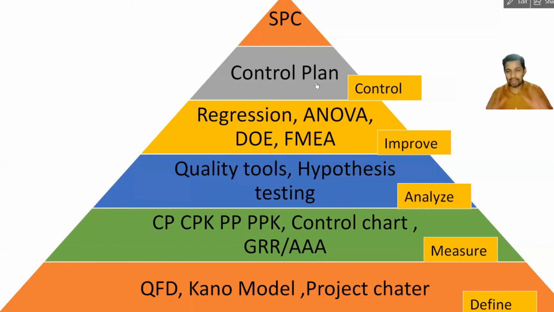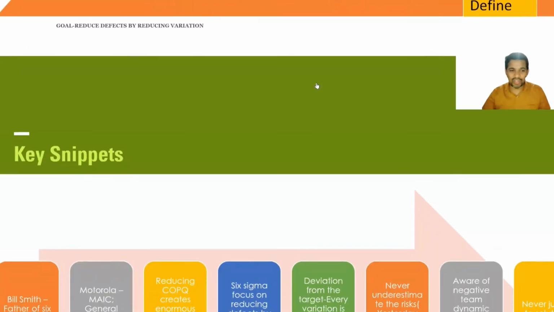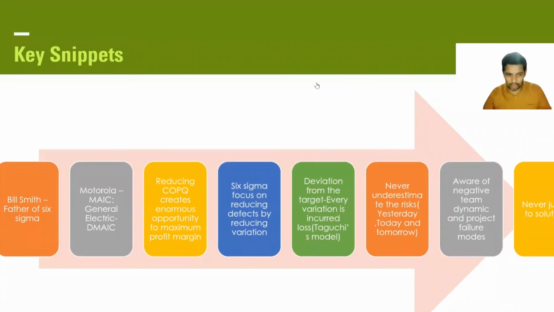So this is the DMAIC. We can easily remember: define, measure, analyze, improve, control. This is the typical set of tools you can follow. However, these tools are subject to change based on your project, your scoping, the critical issues you have, and all that. Right? Let's go to the other one, key snippets, which I wanted to conclude.